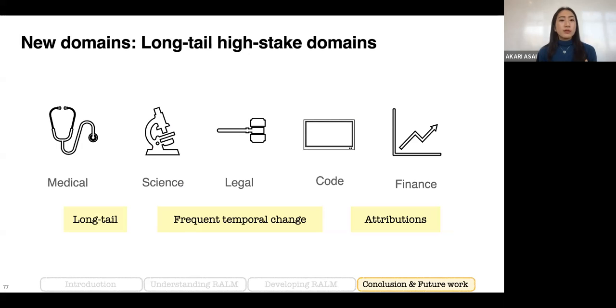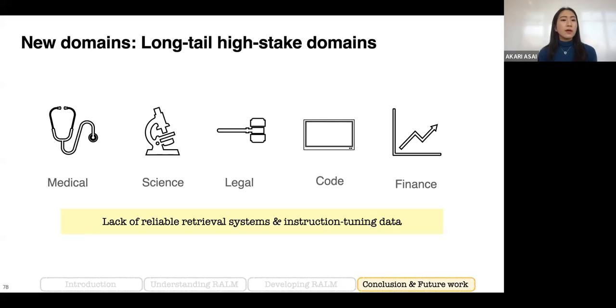I think one of the most exciting directions in this area of retrieval-augmented language models is trying to implement reliable retrieval-augmented language models for such long tail and high stakes domains. Those expert domains are essentially long tail, and they also require frequent knowledge updates. In many cases, we need to provide attributions or citations, and that is not possible for a standard language model. But it is basically by default completely doable for a retrieval-augmented language model.